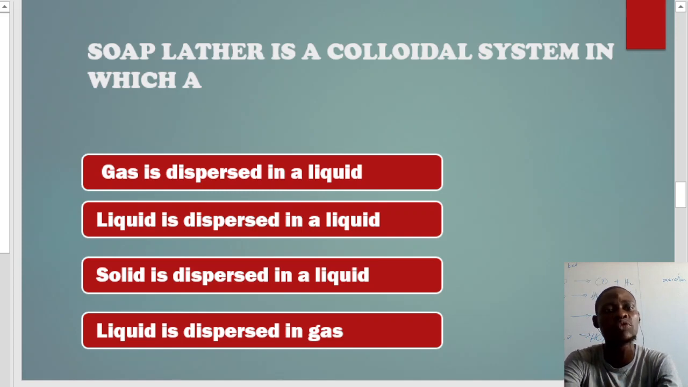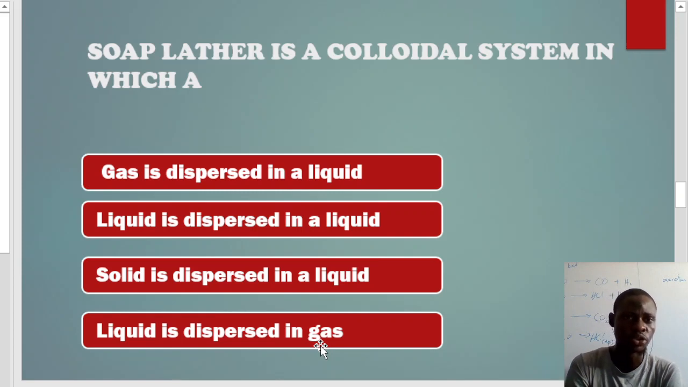The answers to this kind of look alike. Liquid is dispersed in a liquid, liquid is dispersed in gas. If you watch option A and option D, they look alike. We have a gas dispersed in a liquid, and also a liquid dispersed in a gas. Now, which of them is dispersed in the other? Just like in solution, we always have a solvent and a solute. A solvent is a substance that dissolves a solute, while a solute is a substance that is being dissolved in a solvent.